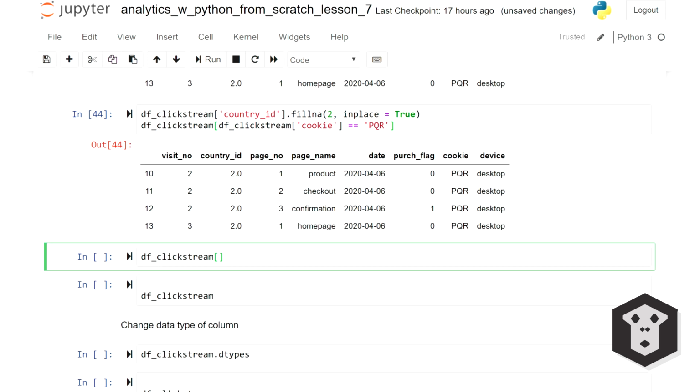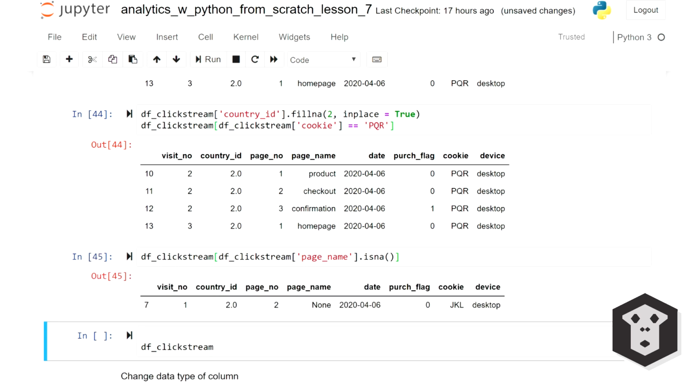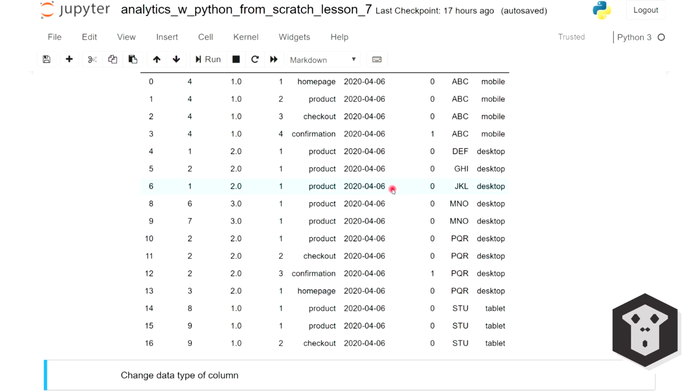All good now. We can now move on to the second null, the one in page name. We've established that the page column is quite important because that's how we define a transaction. So what we might want to do here is actually delete the record altogether instead of running the risk of making a mistake on that column. There's a function for that too. And that method is called dropna. As the subset parameter, I'm going to tell it to look at the column page name, and I'm going to set the inplace parameter to true. The JKL record with the null has disappeared.